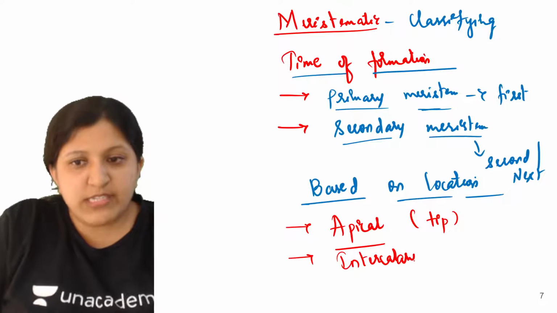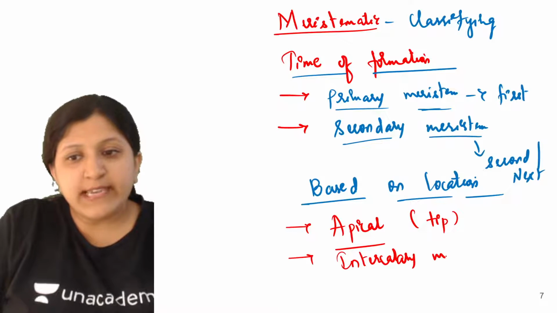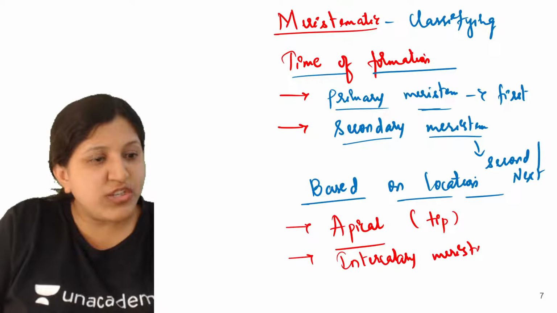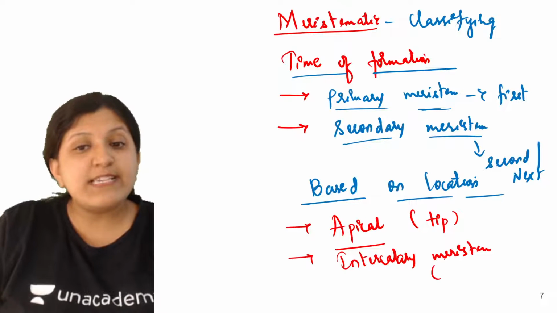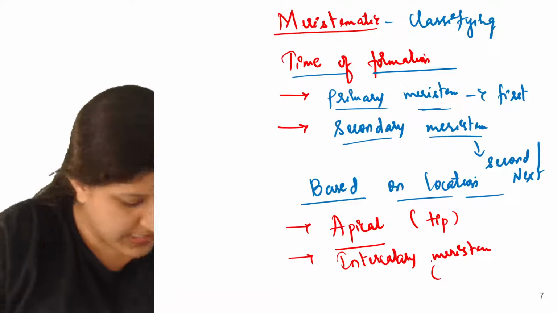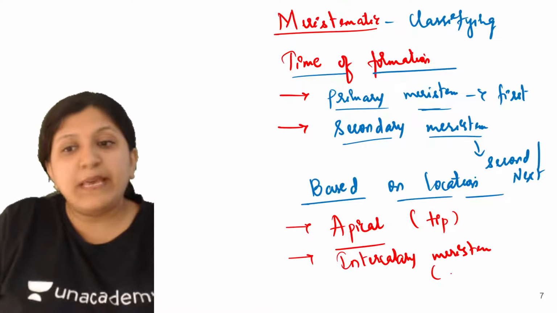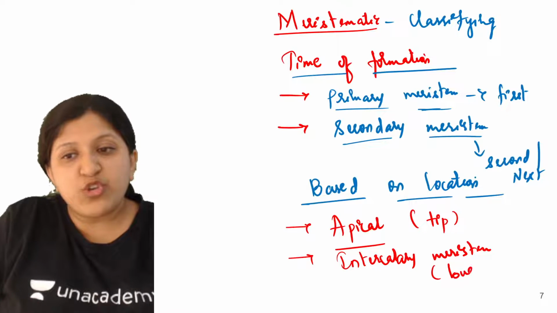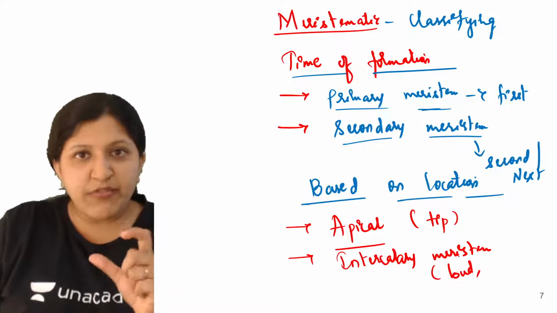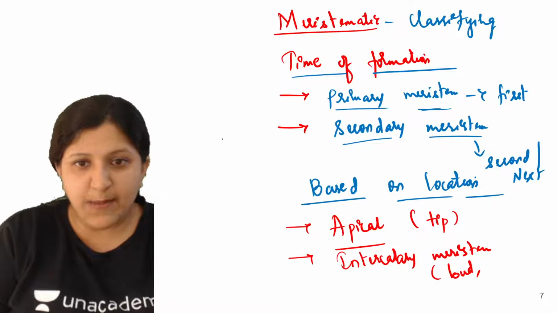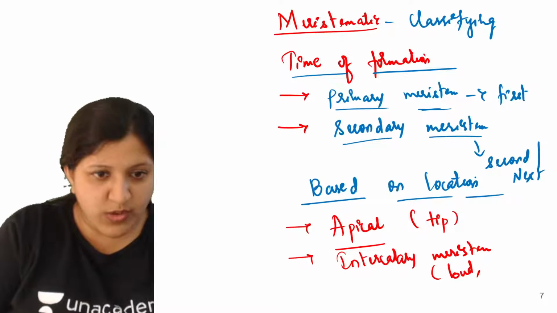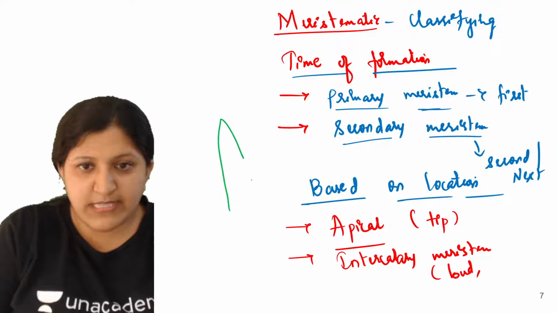I'll just draw it and explain. There is an intercalary meristem formation that we can see. This is mainly based on where there is a formation of a bud. If you observe a plant, let's say there is a plant. One second, I'll just draw it and explain. So let's say this is a plant.